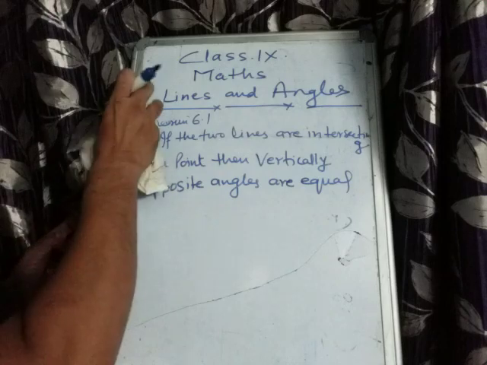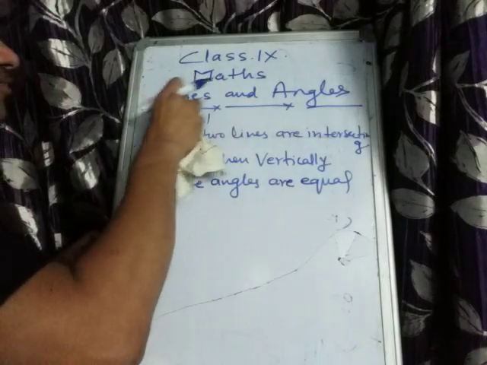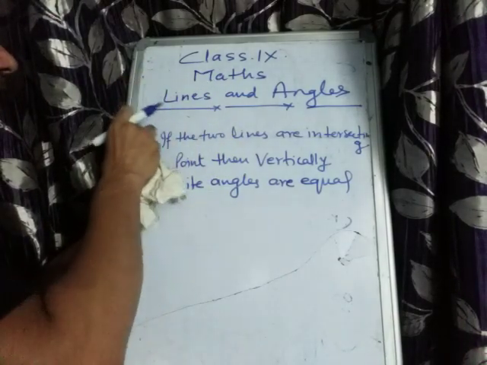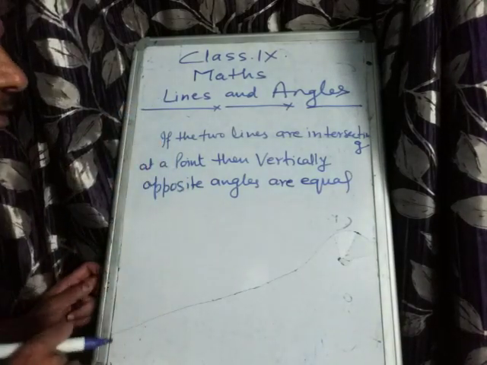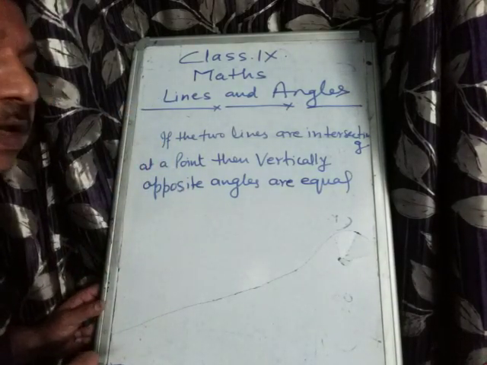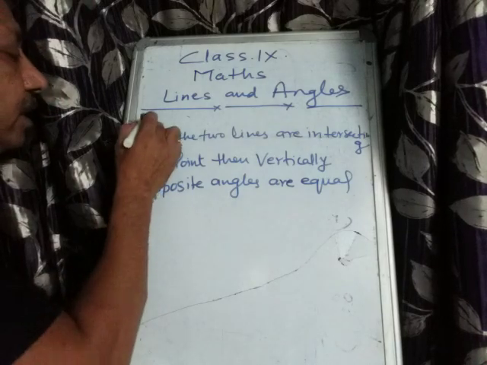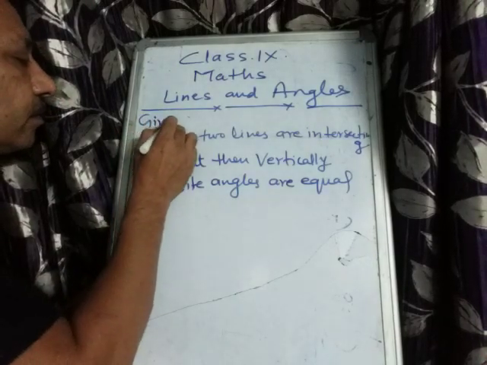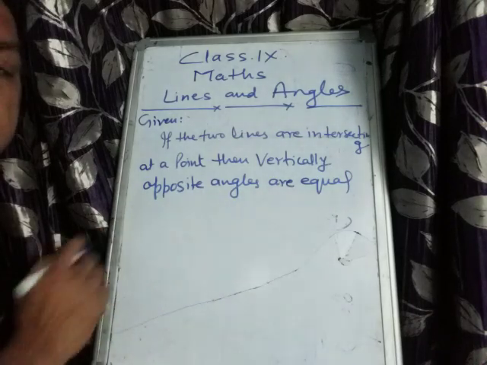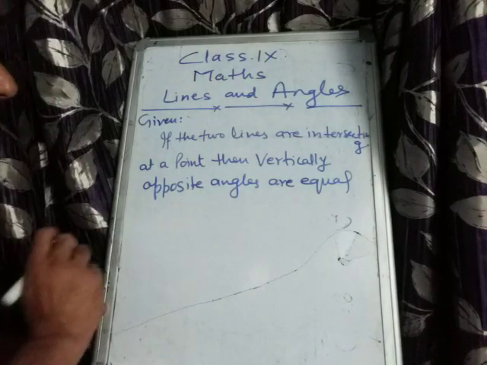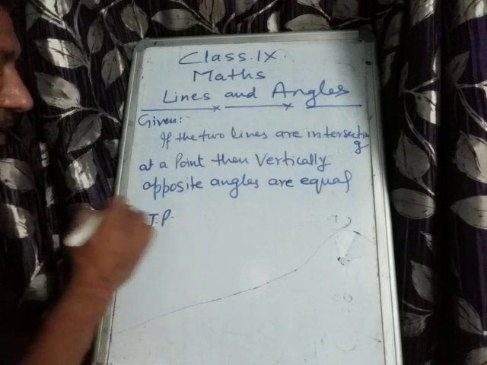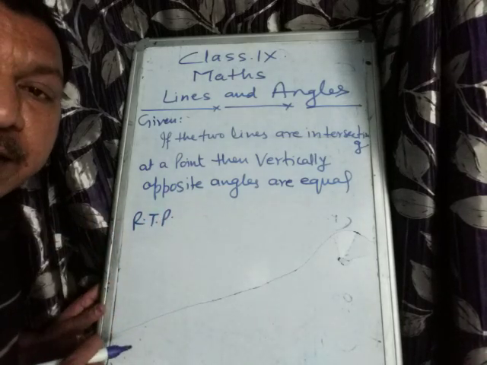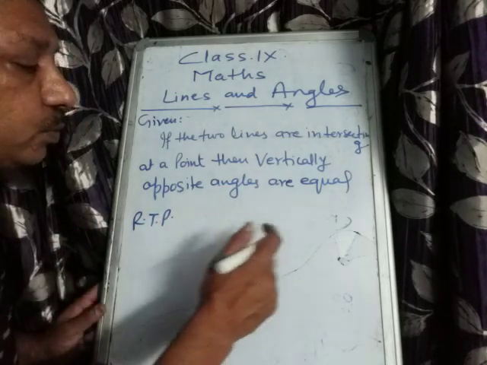Now you have to understand now the language of the geometry, okay. It is not like class 8 or class 7. Now you have to learn how to write. So whenever you are going to prove a theorem, there are certain things. First देखो, given में ये आ जाएगा statement. Is that clear? And second is RTP. What is the meaning of RTP? Required to prove. वो required to prove क्या कह रहे हैं?